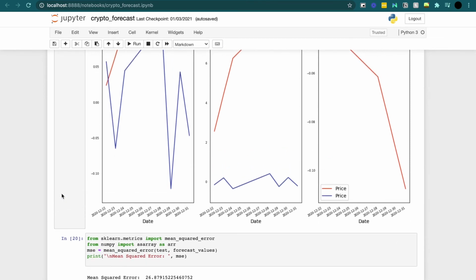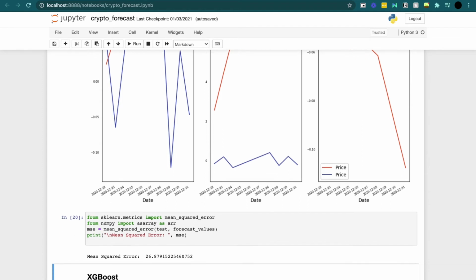When I tested this and removed the Bitcoin volume from account, the US dollar price and the Bitcoin price were more heavily correlated and less so with the volume, and the error was a little lower. I kept the volume in just for the sake of this notebook and keeping it consistent with the report.